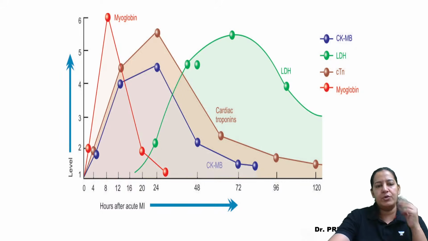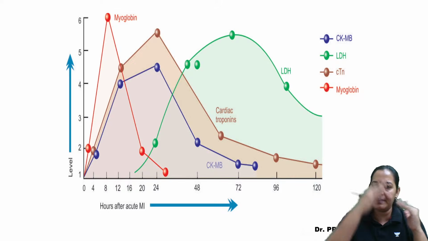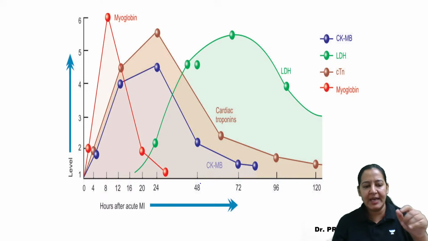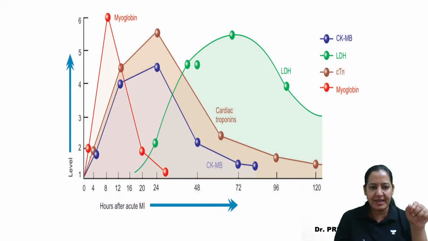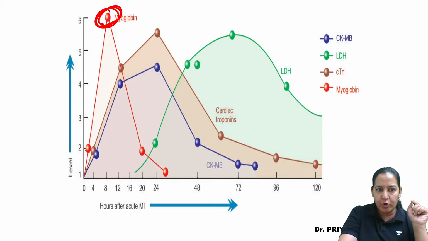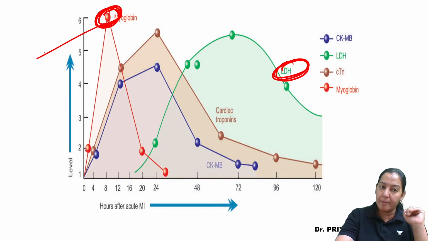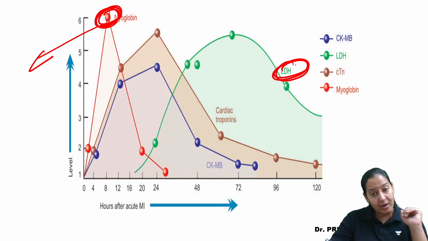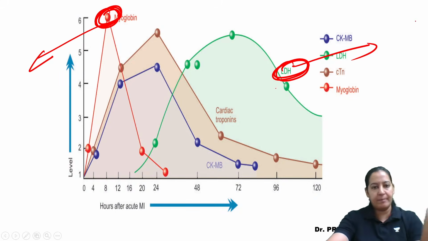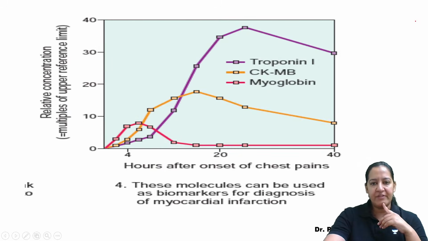You can see the graph. You can see the timings when they are coming, becoming peak and going back. You can see the earliest to come in this graph is myoglobin and the last to remain is LDH. These two are clearly visible. The first to come is myoglobin and the longest remaining in the blood is LDH, and the remaining are in between. Give me a thumbs up. Everyone give me a thumbs up.